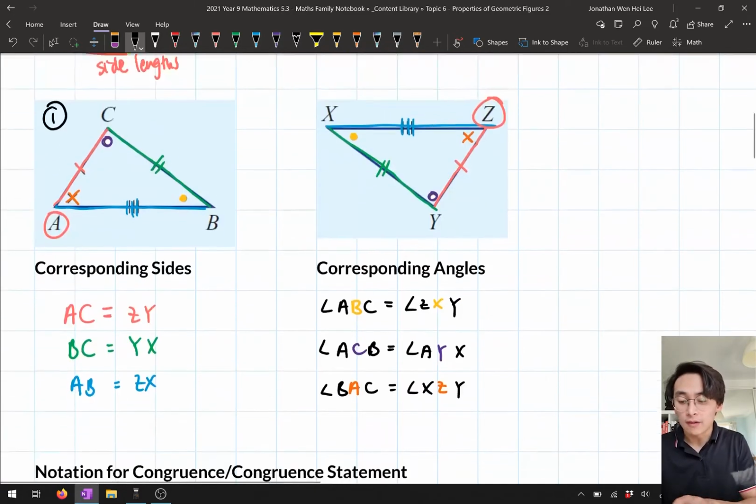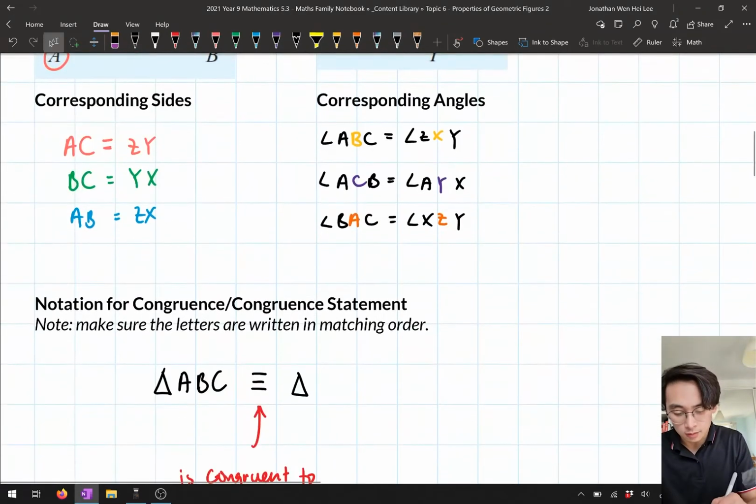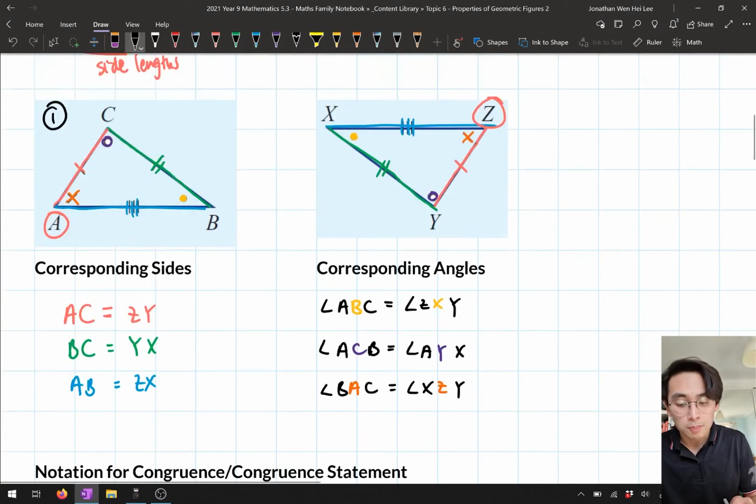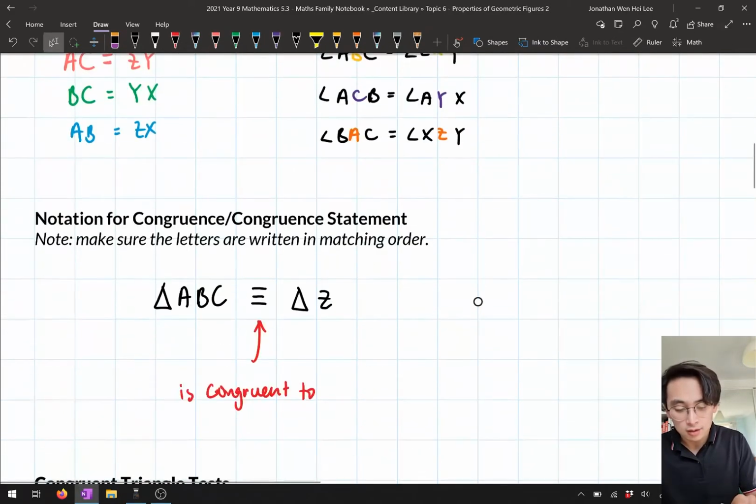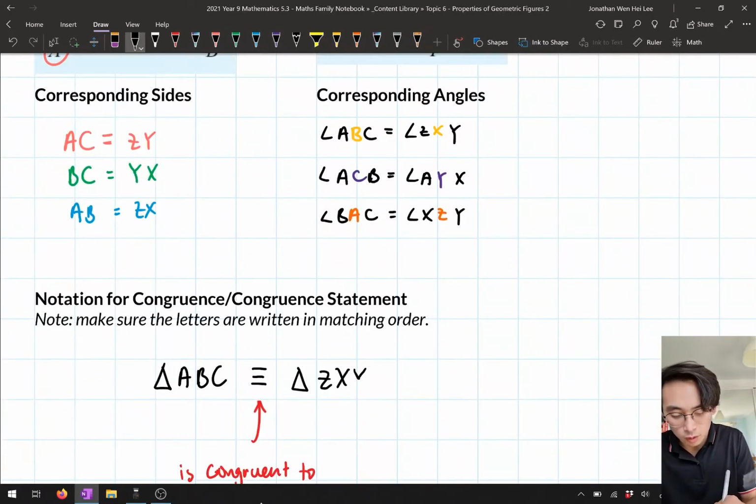So here, if you have a look, A matches up with Z. So I'm going to write this as Z. B matches up with X, Z, X. And Y matches up with C. And so here, I need to actually make sure that I write the letters in the matching order so that we can actually show that they are corresponding to each other and they're congruent.